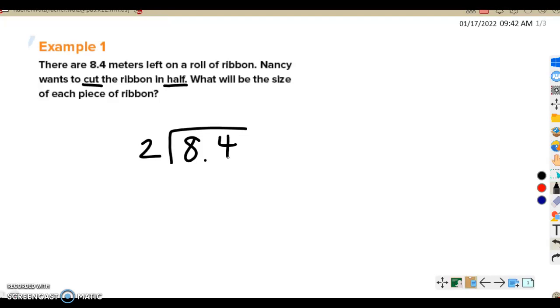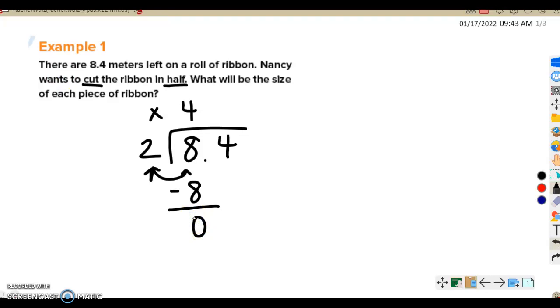So you start off with your divisor, so that's going to be 2. And you're going to see how many times 2 can go into your first number of your dividend, which is 8. 2 goes into 8 4 times. I know that to be true because 4 times 2 equals 8. So put that below. And then I'm going to subtract 8 minus 8, which is 0.